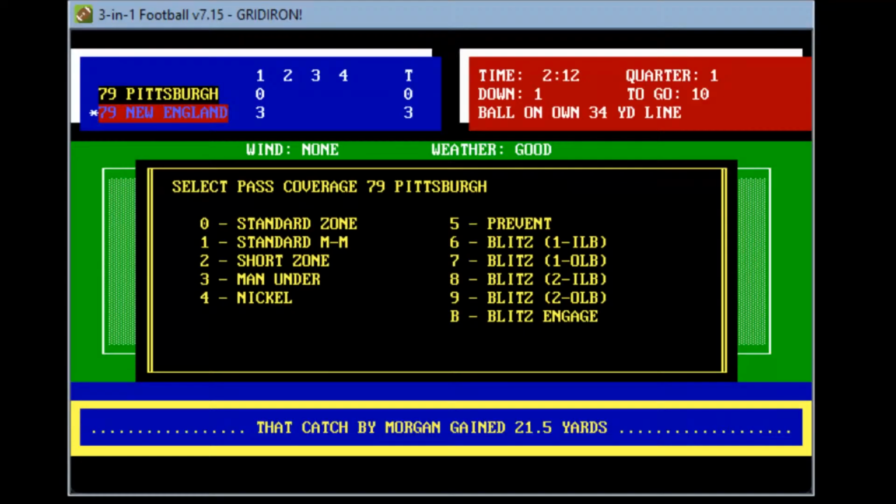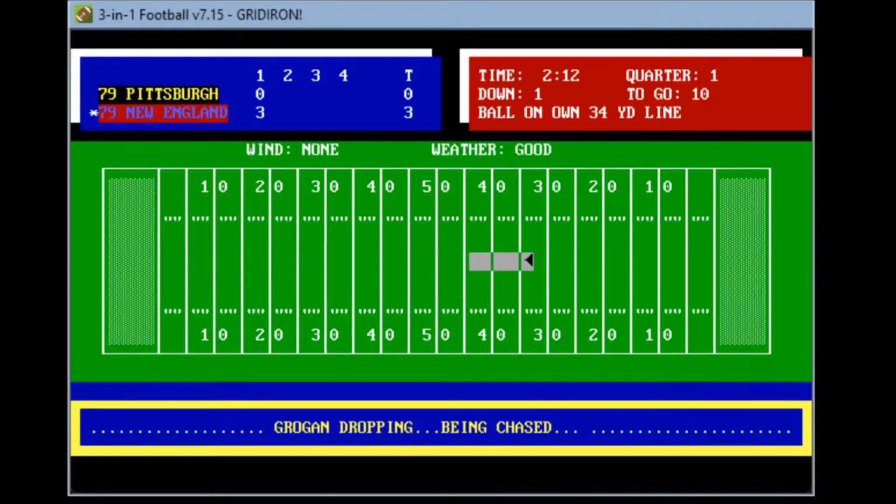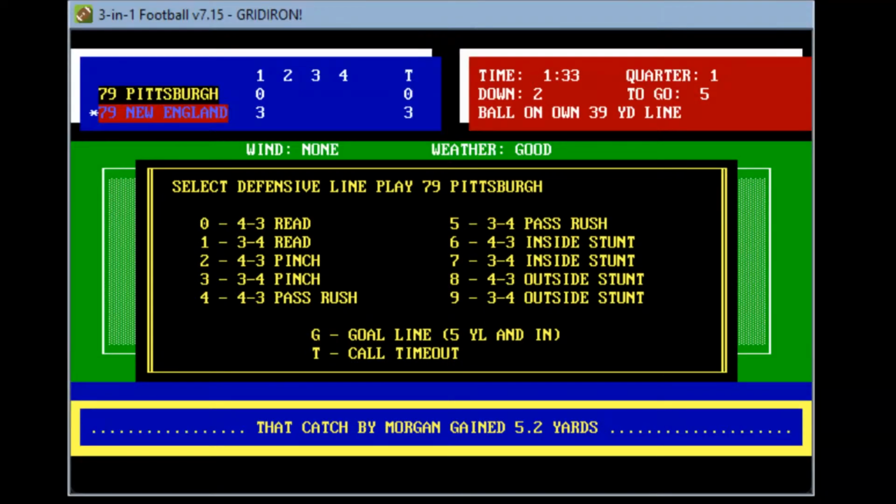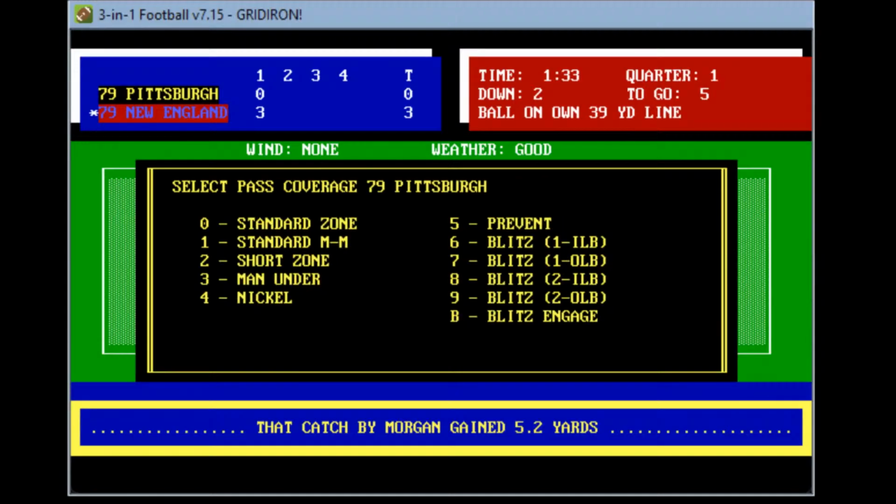Let's go ahead and Pittsburgh again will play against standard man to man, dropping back. He sees Morgan again. He looks. He has Morgan on the sideline for 31-yard line, gets a gain of 5 yards. That'll be a 2nd and 5. So Morgan a little short pass over the middle this time. Grogan got it out to him. Pittsburgh needs to make a stop here. They don't want to go down 10-zip here. Pittsburgh offense has struggled so far coming out of the box.